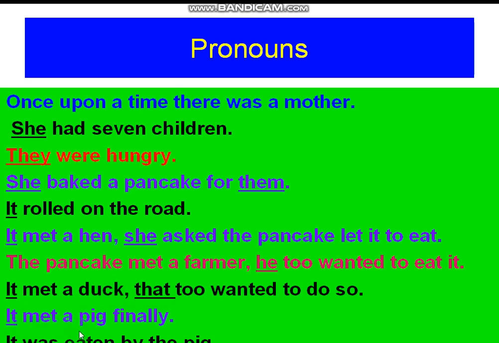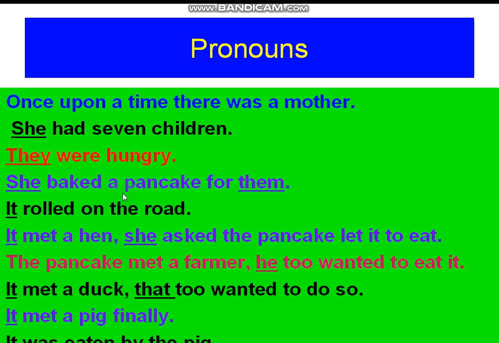It met a pig finally. Finally, it means who is this one? Pancake. The pancake met a pig finally. It was eaten by the pig. Later, certain discussion took place between them. Later, what happened? The pig ate the pancake.